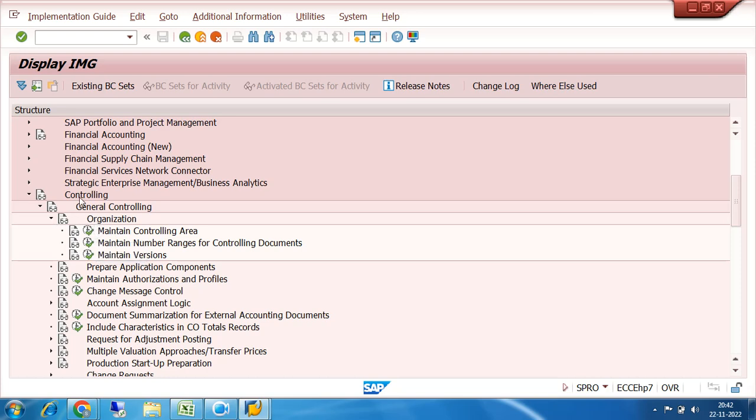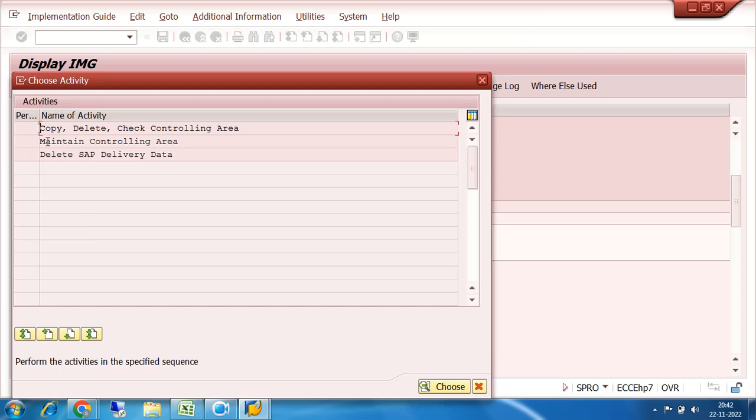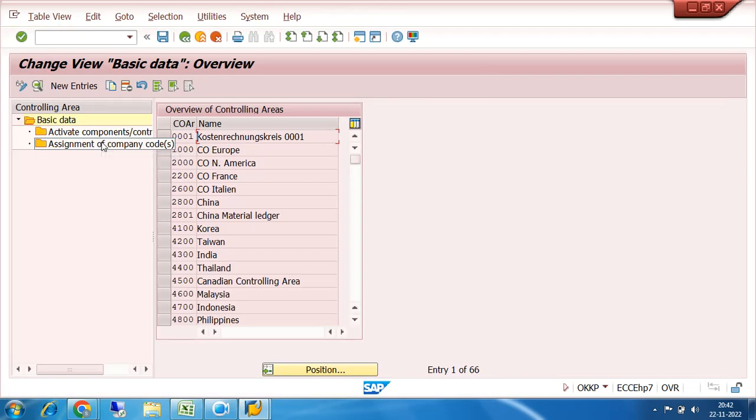Under controlling, general controlling, organization, and under organization there are maintain controlling area, maintain number range for controlling document, and maintain versions. First of all, I will create the most important organizational structure, that is maintain controlling area. The same three options are coming. Click on maintain controlling area, right? So previously that was only one folder.